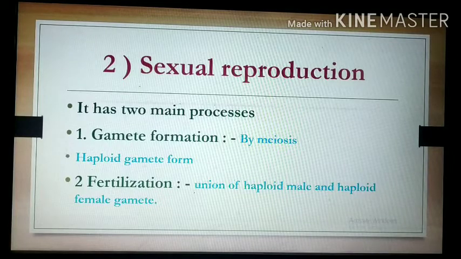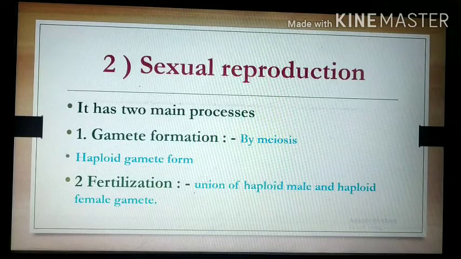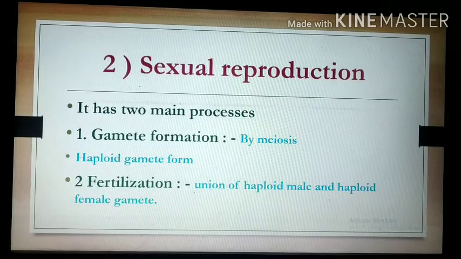Meiosis takes place in the germ cells, which means gamete formation takes place with the help of meiosis, producing haploid gametes. So this is the first step. Gamete formation is very necessary for sexual reproduction.